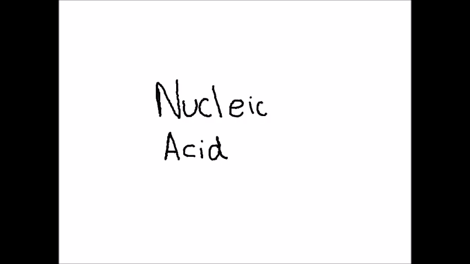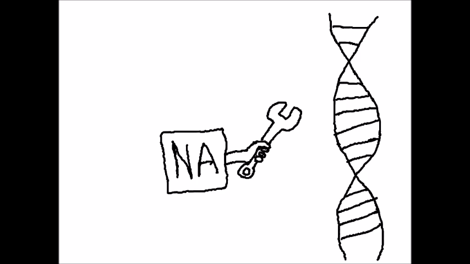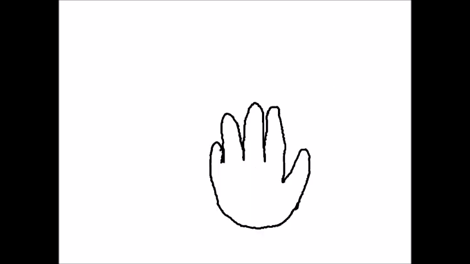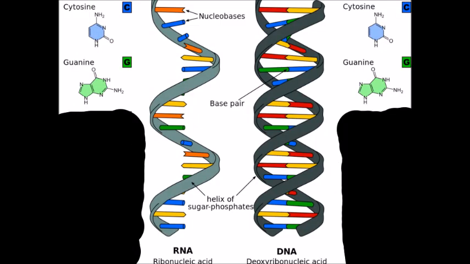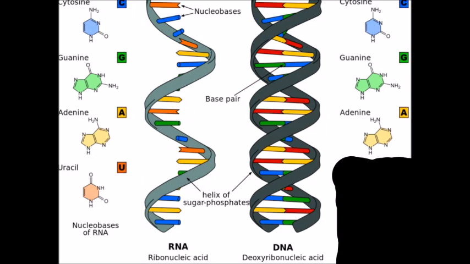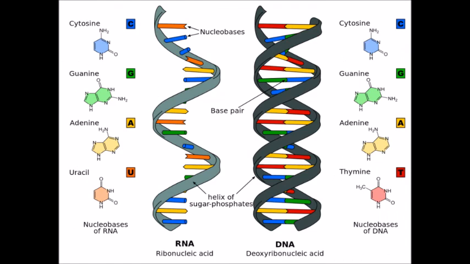Number 4. The hardest one to explain and understand are the nucleic acids. Their use is to encode our genetic information. To do this, there are 5 different types of nucleic acids, which are cytosine, guanine, adenine, uracil, and thymine. Together, in specific combinations, they code the very matter for life, the proteins.